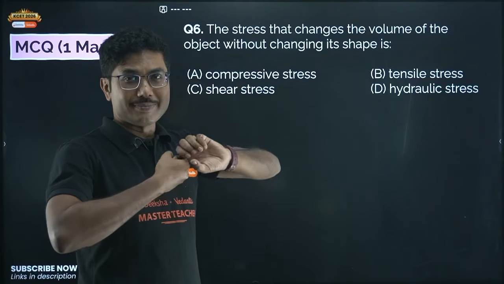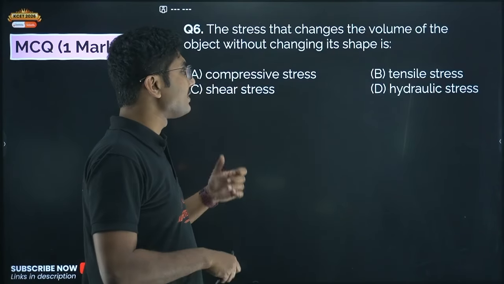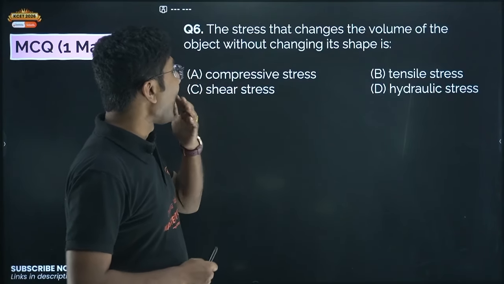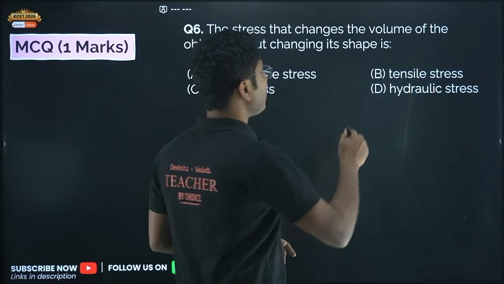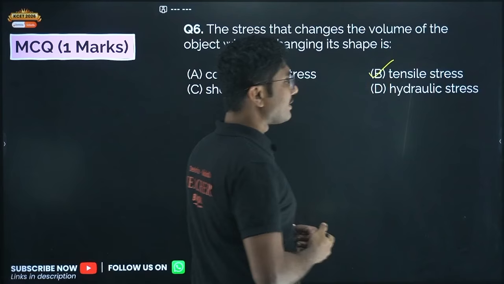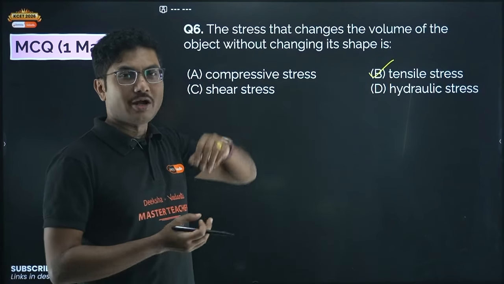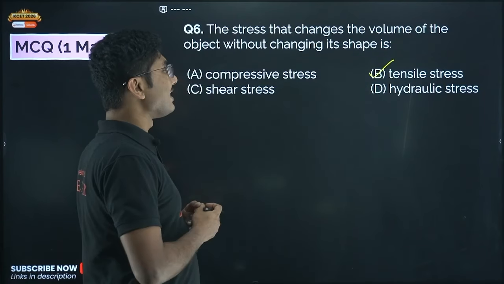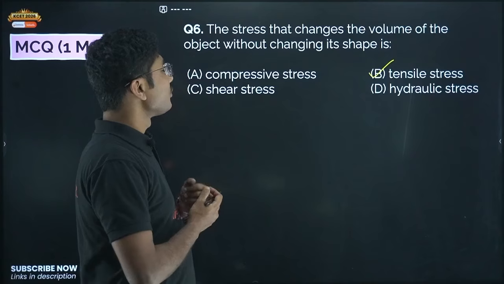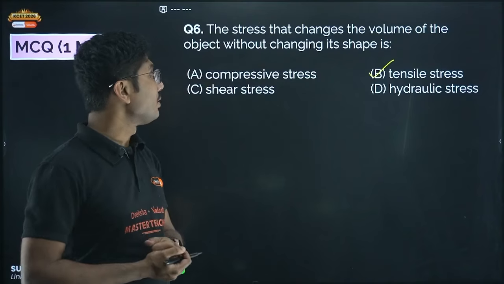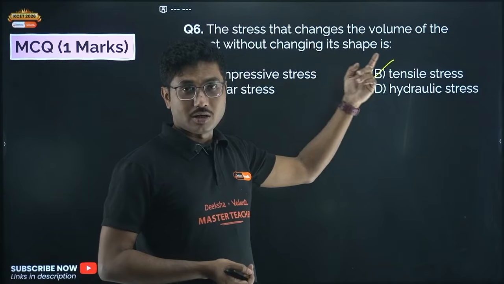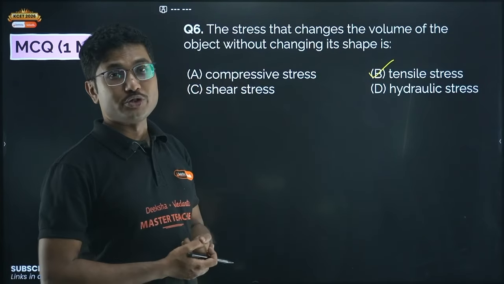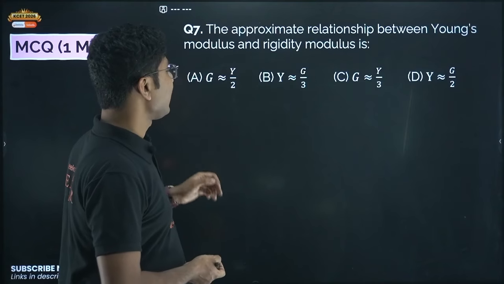Shear stress is basically rotating the object, so its shape is getting changed. And tensile stress is something which does not change its shape, so it can change its volume. Even if it is getting elongated, it is getting slightly changed in shape. So you can say that tensile stress can be the one that can change the volume without changing its shape. Now next question.